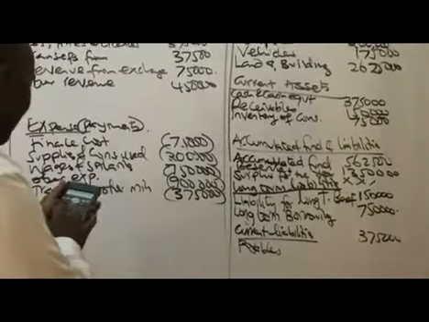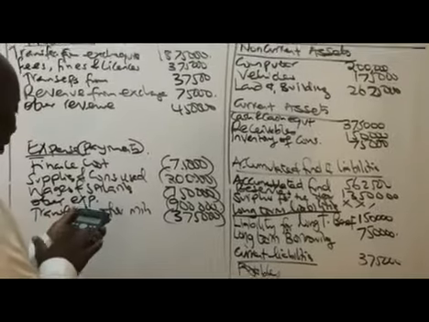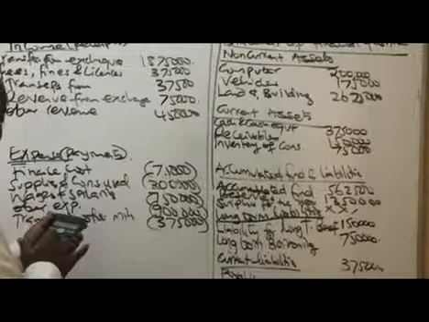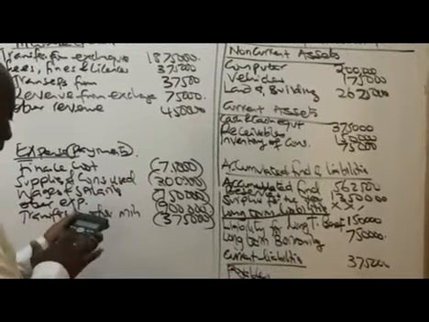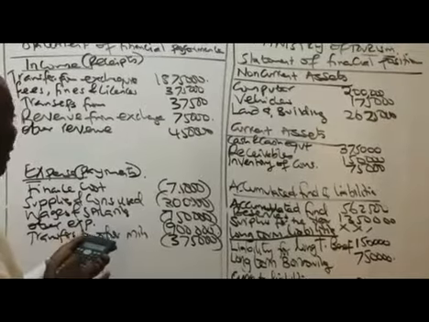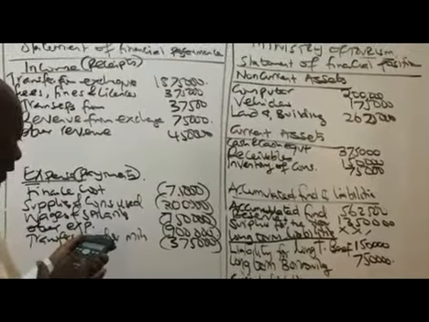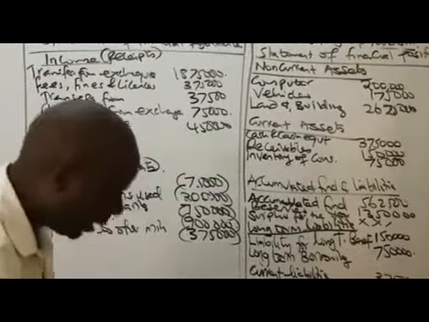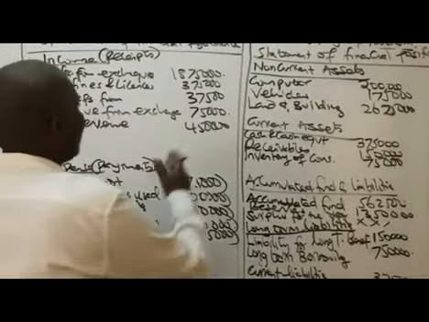We have 1875,000 plus 375,000 plus 37,500 plus 75,000 plus 450,000, which gives me 12,500.